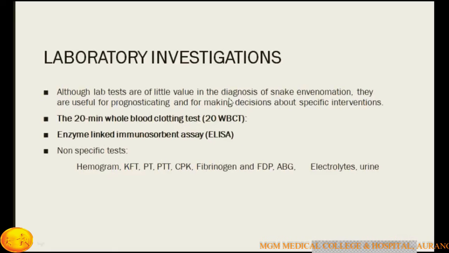It's very costly and available only in very rare centers. You also have to do non-specific tests to see the effects of the poison, like hemogram, kidney function test, prothrombin time, partial thromboplastin time, CPK, fibrinogen levels, FDP level, blood gas, electrolytes, urine, and X-ray, and so on.